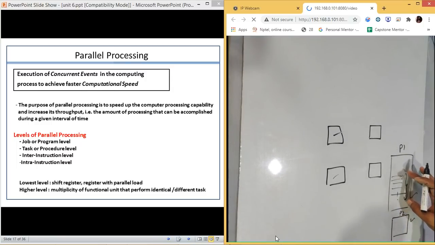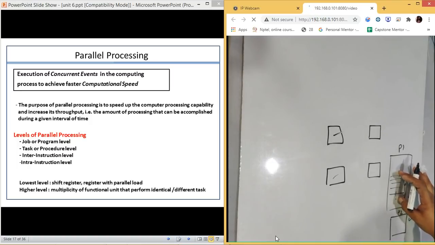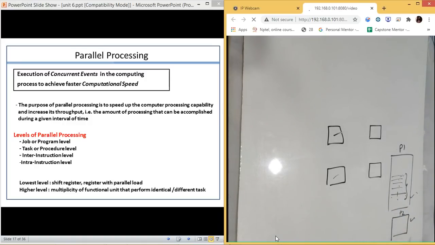Then procedure level parallelism is when we have multiple instructions written inside a function. The third type is between instructions, and the fourth type is within a single instruction, which is intra-instruction.